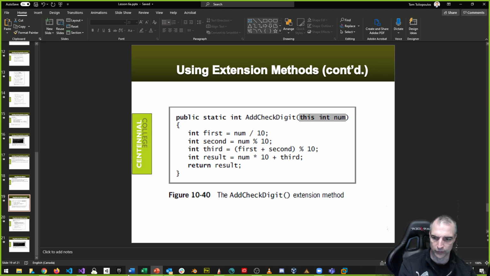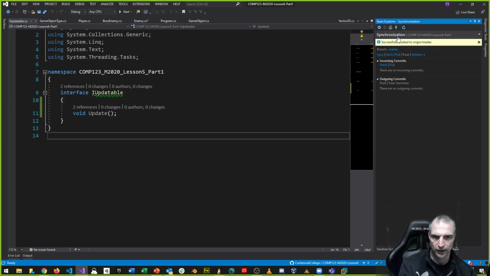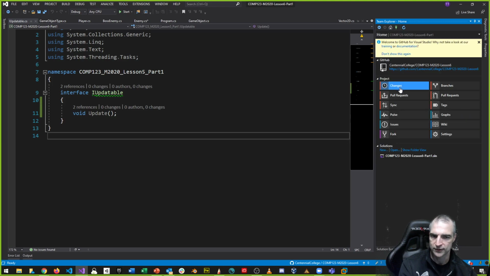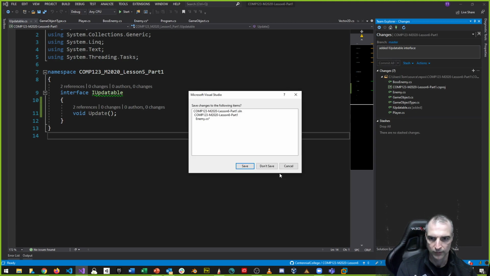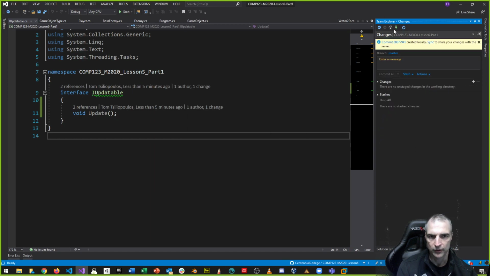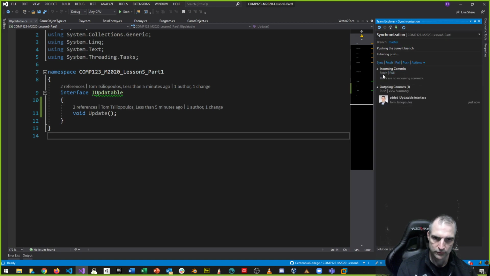One thing we want to do before we stop for the day is put this up on GitHub. Notice that these are all check marks. So I'm going to go to Team Explorer, go to Home, go to Changes, right? And I'm going to say added IUpdatable interface, right? That's what I did. IUpdatable, commit all. And then I'm going to go to Home, Sync, and Push. Okay, there we go.